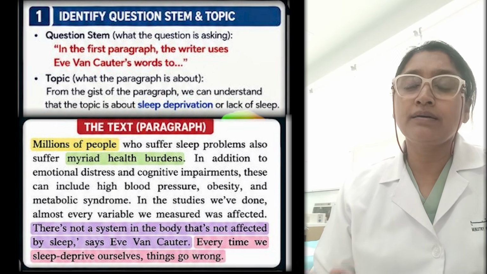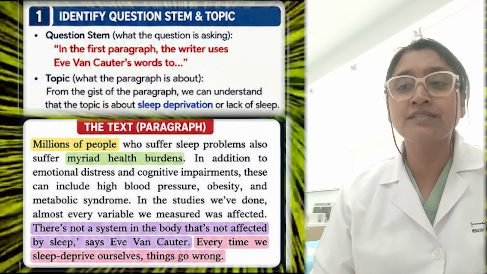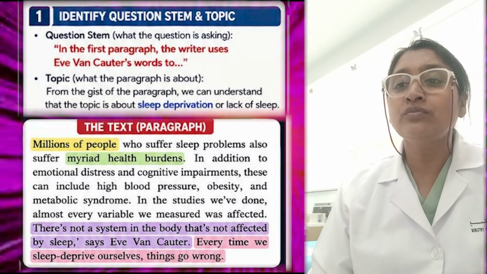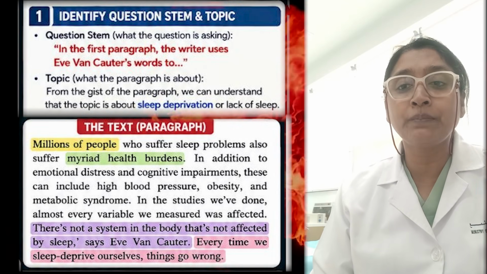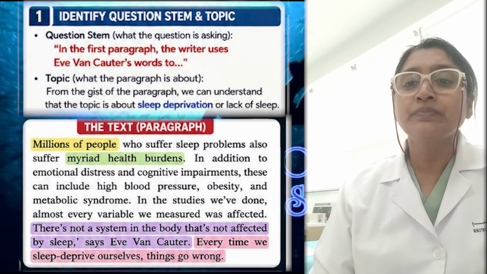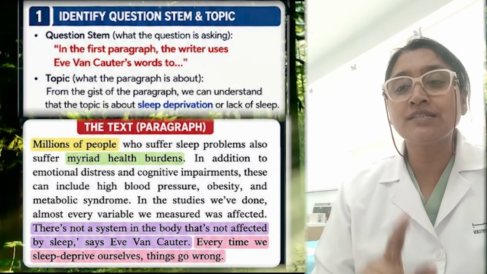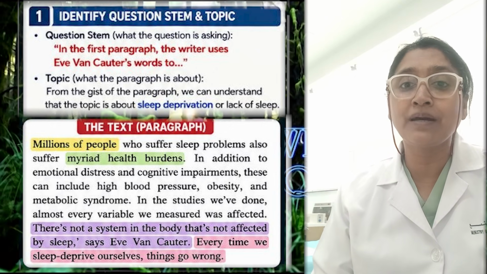From the gist of the paragraph, from the topic sentence and the conclusion sentence, we understand that this text talks about sleep deprivation. So I choose the topic as sleep deprivation. So the first question in the task is to identify the question stem and topic.